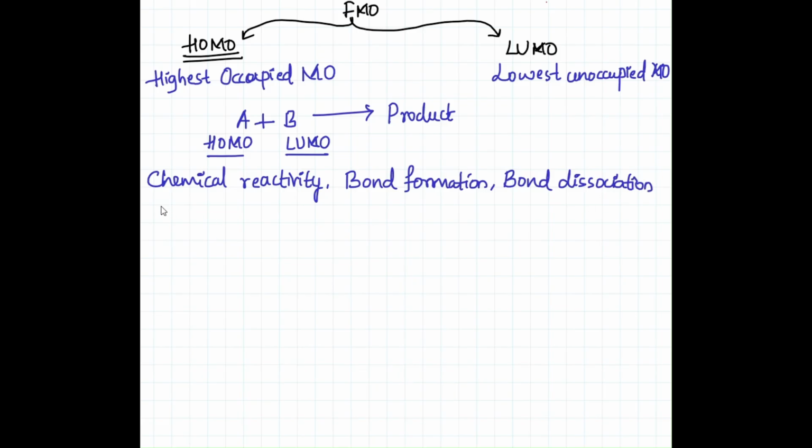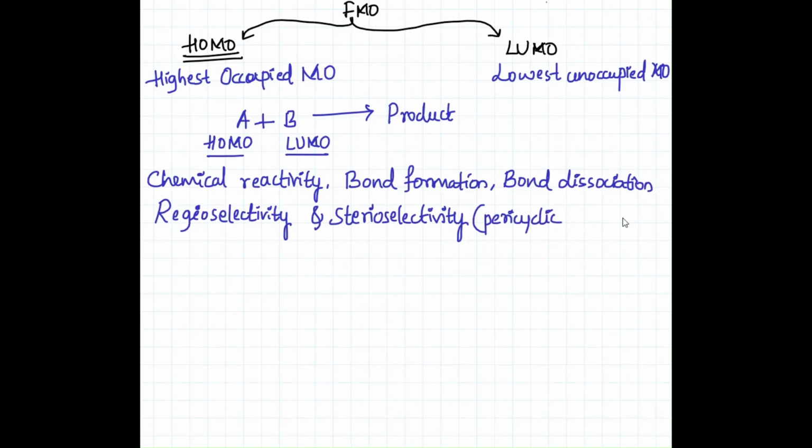Most importantly, regioselectivity and stereoselectivity. We can clearly see regioselectivity and stereoselectivity in pericyclic reactions, Diels-Alder reaction, sigmatropic reactions. In pericyclic chemistry, we can see regioselectivity and stereoselectivity.